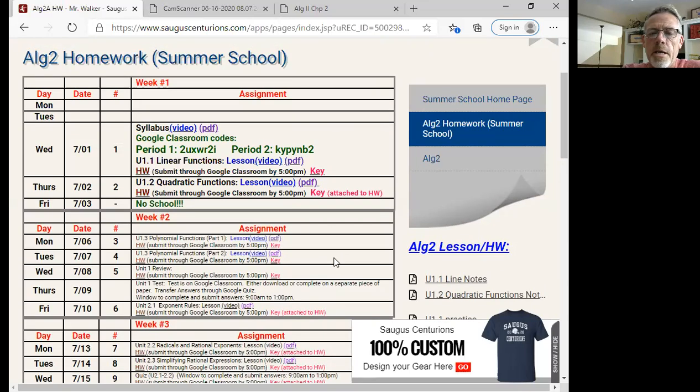Again, if you have any questions, please email me, make sure you log on to the correct period, and always come back to this calendar so you can get all the assignments and then go on to Google Classroom to submit everything. If you have any questions, don't hesitate to ask me. Go on to Google Meet, 9:30 to 10 o'clock, Monday through Friday. And if we need to extend it longer, if there are more people going on to it and we need more time, then we can extend it, definitely no problem. So again, have fun, and you should be able to get through this no problem.